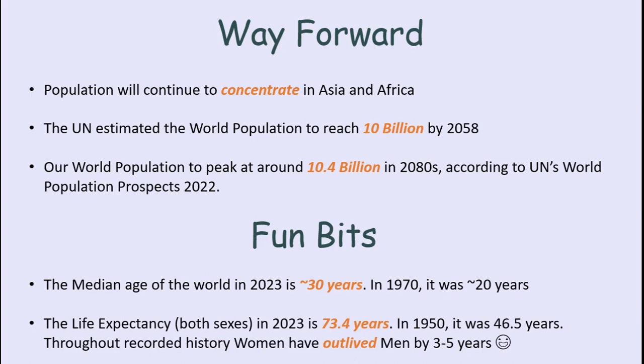The life expectancy is at 73.4 years, and if we look back to 1950, it was at 46 and a half years. In terms of life expectancy, we have been consecutively growing every year. It has been observed that throughout history, women have outlived men by 3 to 5 years. So, if the life expectancy of both the sexes is 73.4 years, then the male life expectancy would be around 70 to 71 years, and the female life expectancy would be around 75 to 76 years.